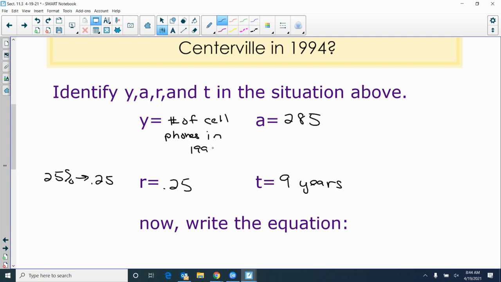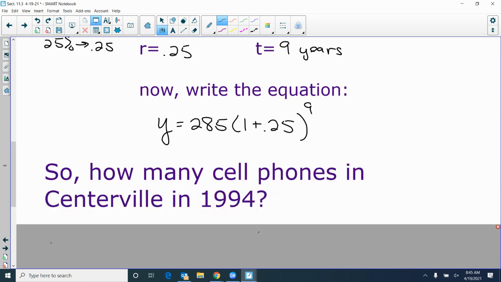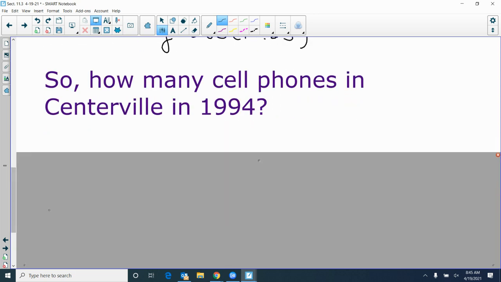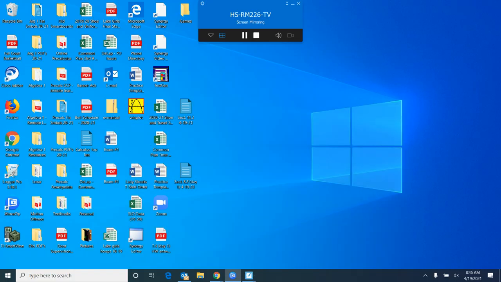So what's going to be the equation? Let's plug it in. We don't know Y yet. 285, then parentheses 1 plus 0.25, then an exponent outside, 9. The only thing I'm going to add is Y equals, just to be consistent. So Y equals 285 times 1 plus 0.25 to the 9th power. That is our equation. So how many cell phones were there in 1994? Plug that into your calculator.